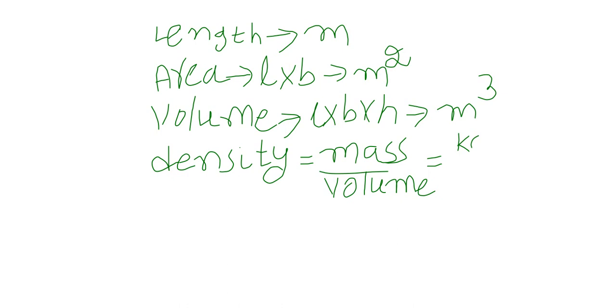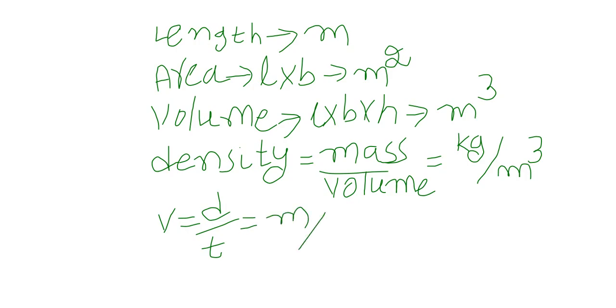The unit of volume is meter cube. Unit of velocity: velocity is distance by time. Distance means length. The unit of length is meter. The unit of time is second.